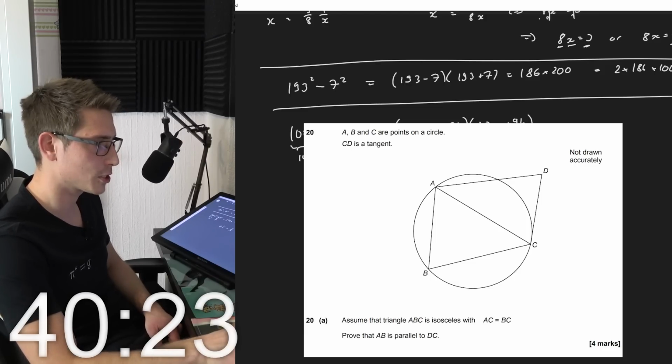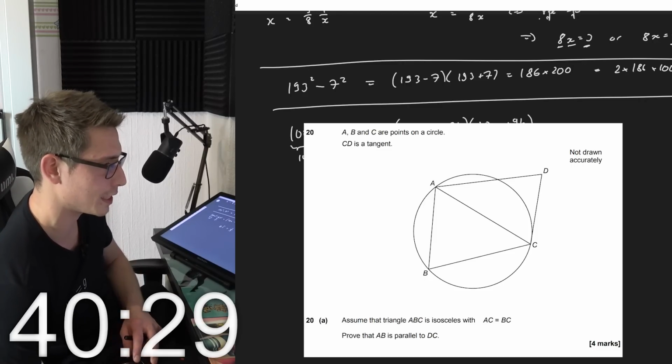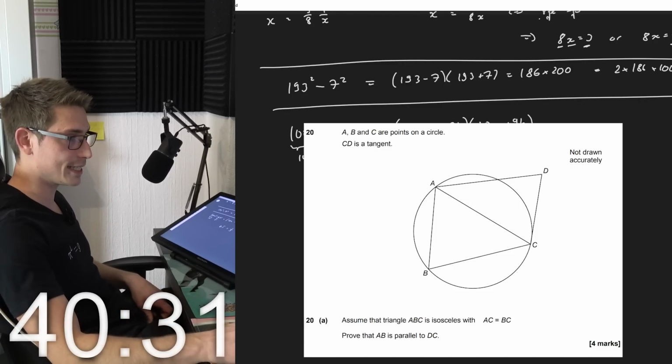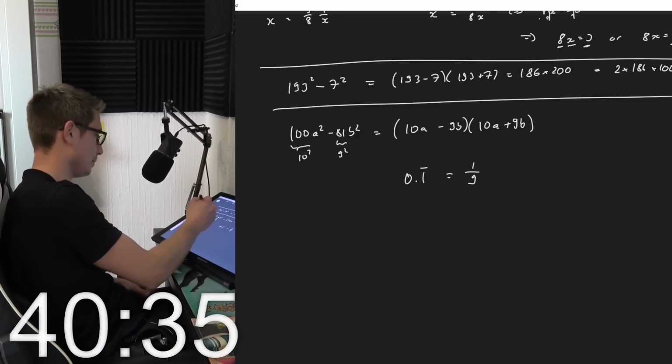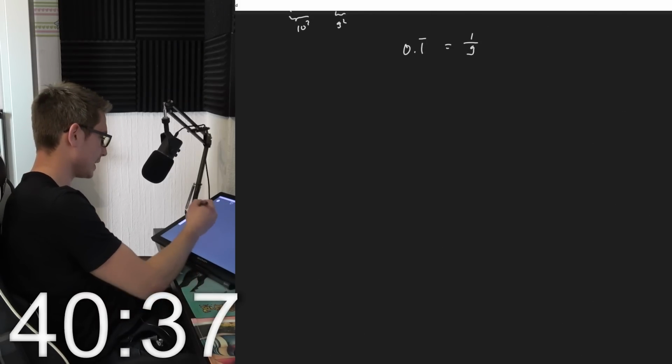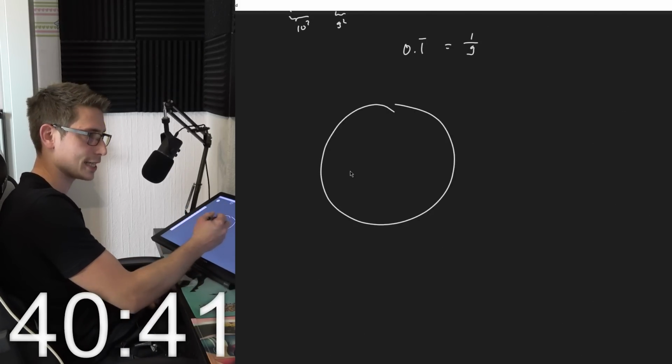A, B and C are points on the circle. CD is a tangent. Assume that triangle ABC is isosceles with AC equal to BC. Prove that AB is parallel to DC. Oh, for goodness' sake. Oh no. Circle theorems. Like hell, I have them in my head. Elementary geometry. I seriously hate it.